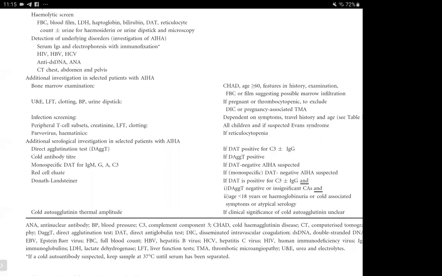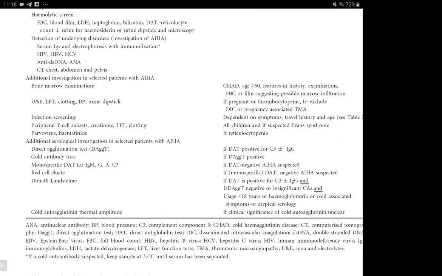So in cases of cold hemagglutinin disease, when the age is more than 60 years, and we are suspecting monoclonal or primary idiopathic autoimmune hemolytic anemia, we want to rule out whether there is underlying malignancy or not. So bone marrow examination would become an essential part. In patients who have primary autoimmune hemolytic anemia, are elderly and at risk of malignancies, and have features and history suggestive of marrow infiltration, we would go for a bone marrow examination.